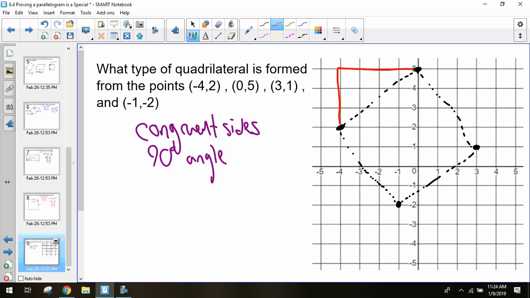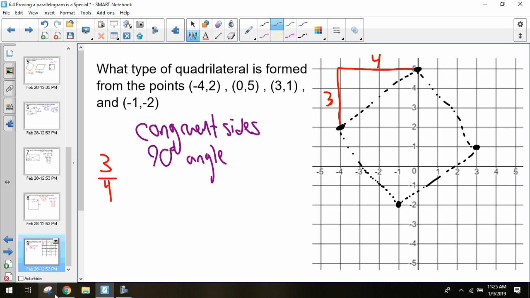I'm increasing by 3. I'm going over by 4. How will that help me figure out what the length is? That will give me the slope of the line. So I know the slope of my line is 3/4. That makes sense. But what will tell me the distance?